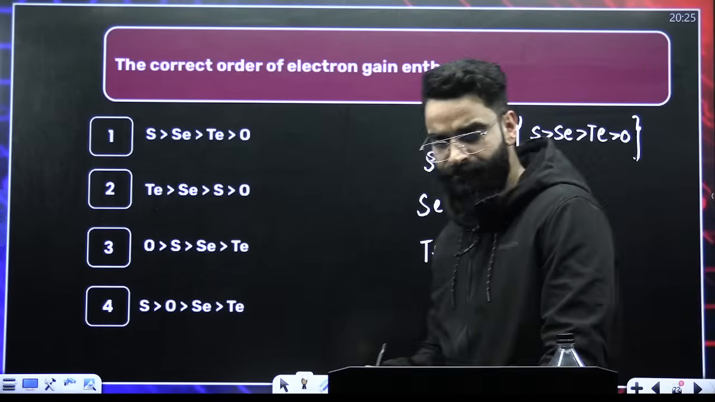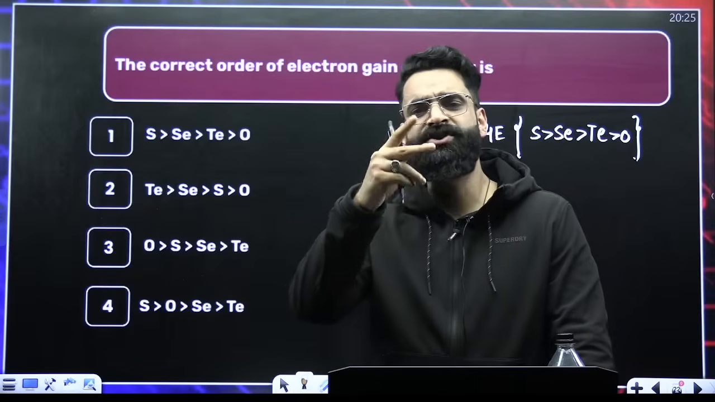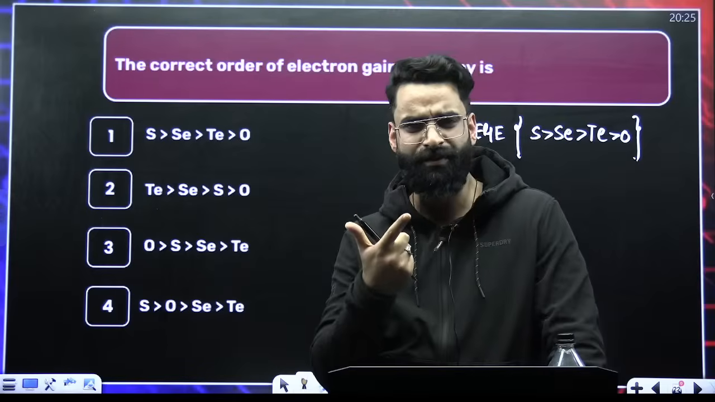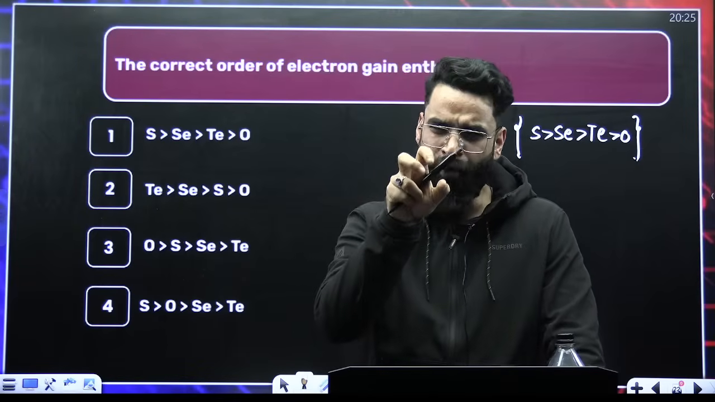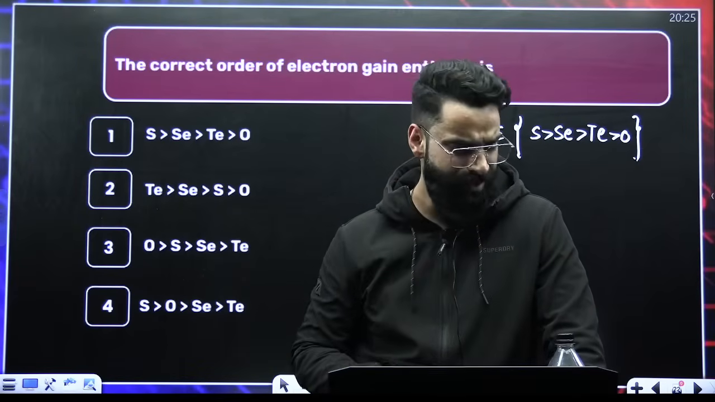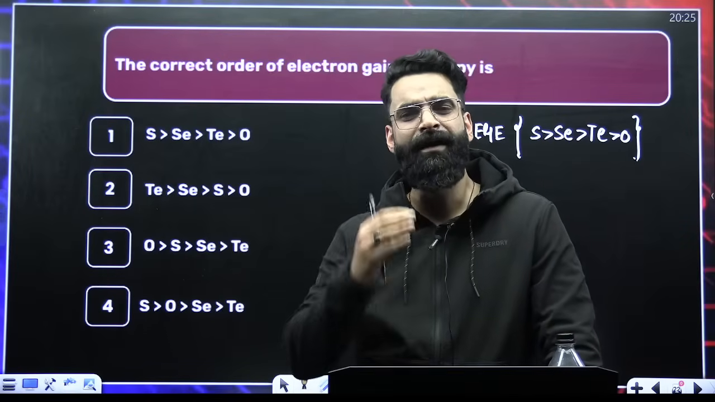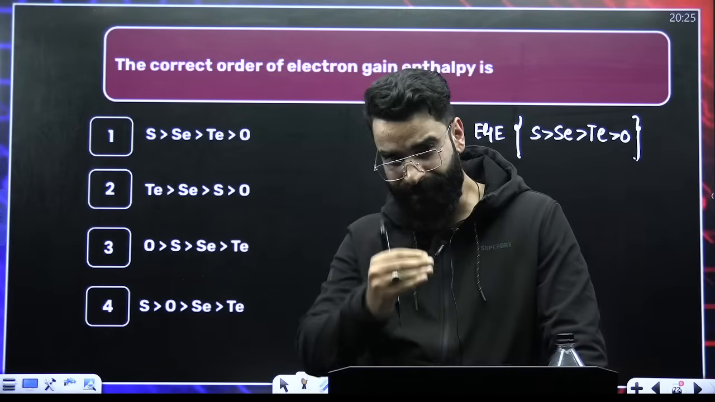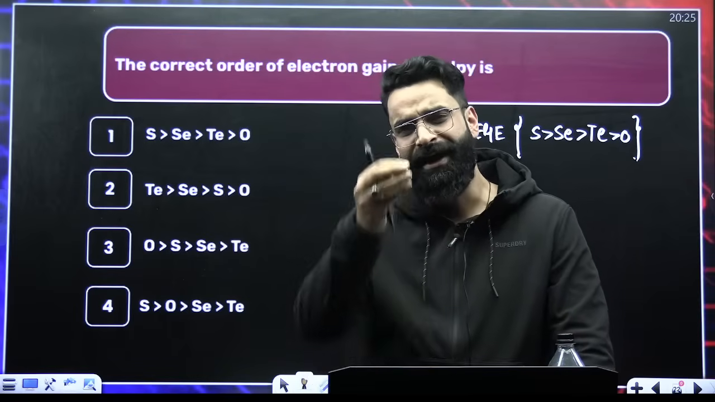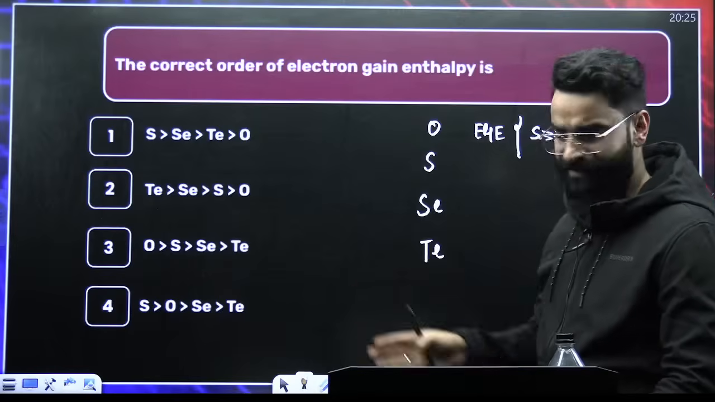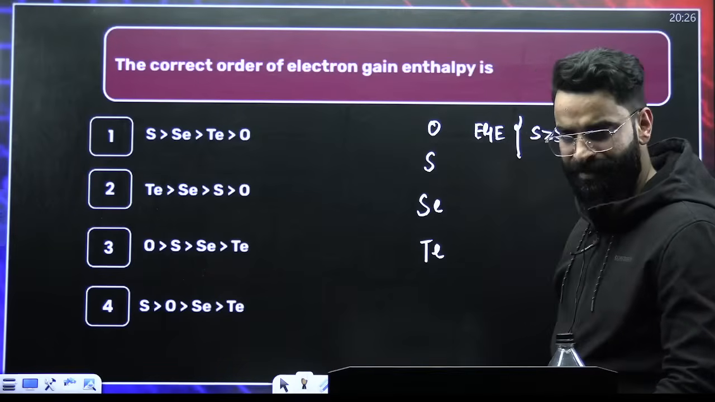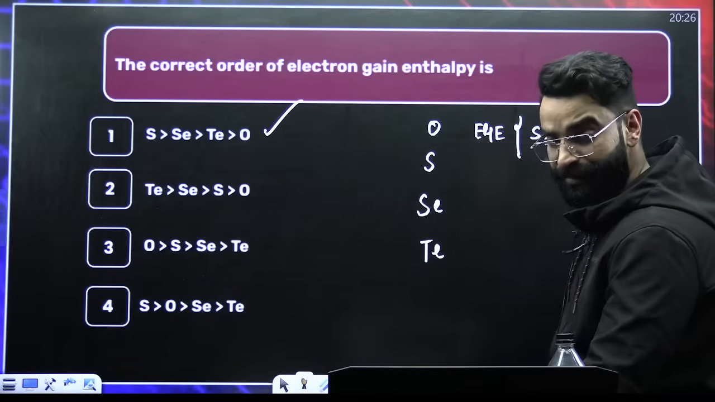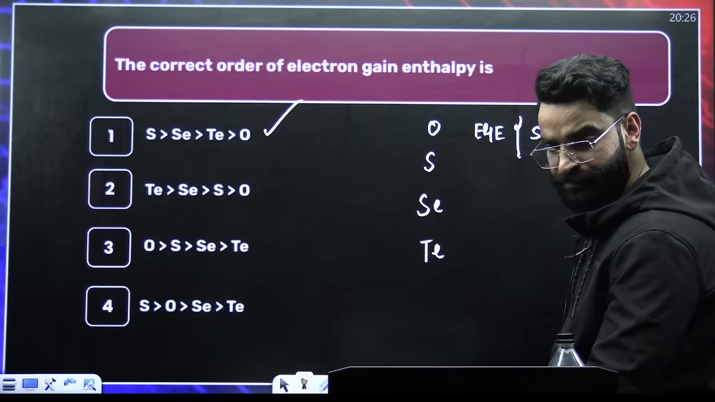Yesterday, I just compared oxygen and sulfur, and we saw sulfur has more electron gain enthalpy than oxygen. Why? Because oxygen has smaller size and more charge density. Due to that, oxygen has lesser electron gain enthalpy than sulfur. But if you compare it in the overall group, it will have the least among all. So it is going to be option 1.